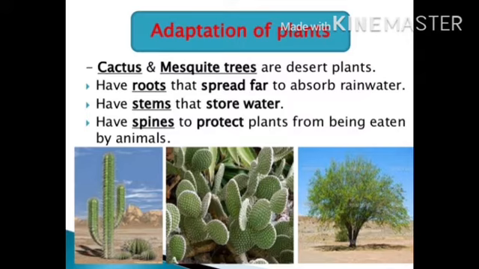The desert plants also show the following characteristics to survive in hot and dry climate. Their leaves are reduced to scale or spine, which reduces the loss of water during transpiration.